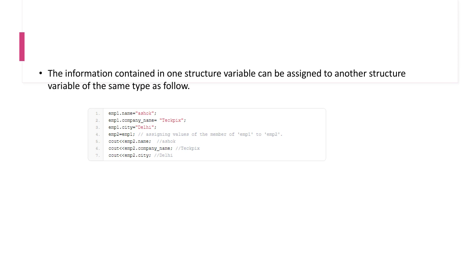Then if you take the printout or cout, it will simply show emp2 dot name is Ashok, and company name will be the same, and city will be the same. Here we assign the structure variable emp1 to emp2. So emp1 copies all the values of its members to the corresponding members of emp2.